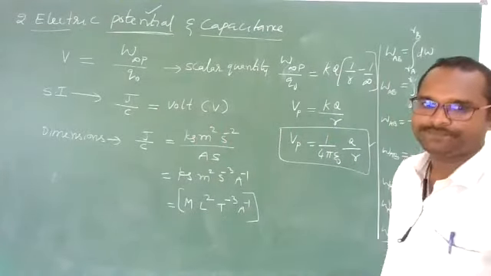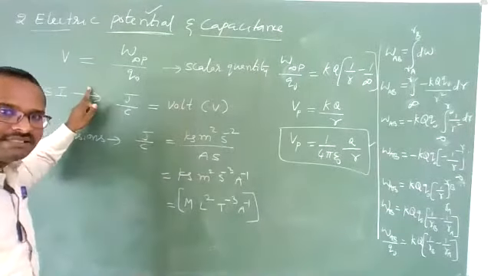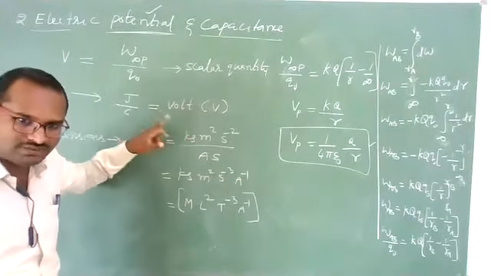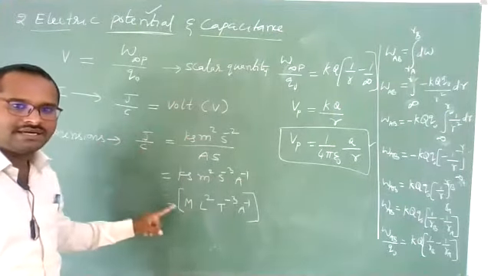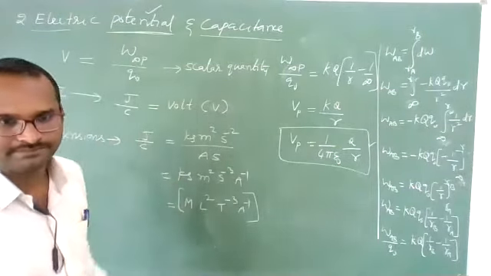Any doubt in this? Clear? So electrostatic potential is a scalar quantity. SI unit is joule per coulomb, also called volt, and its dimensions are M L square T power minus 3 A power minus 1.